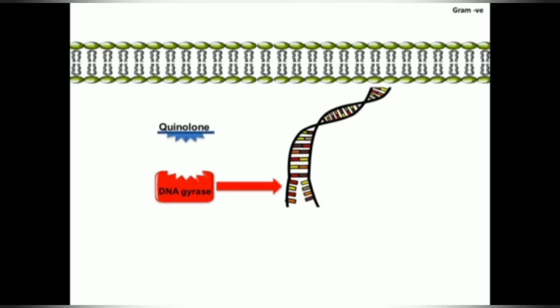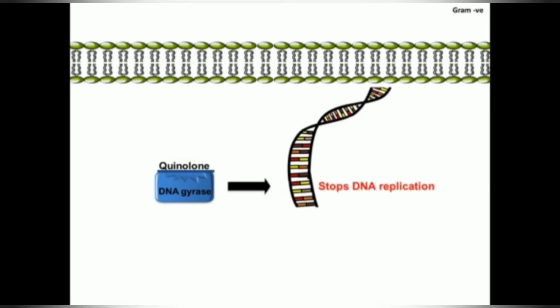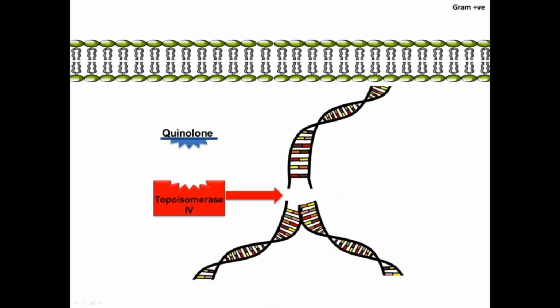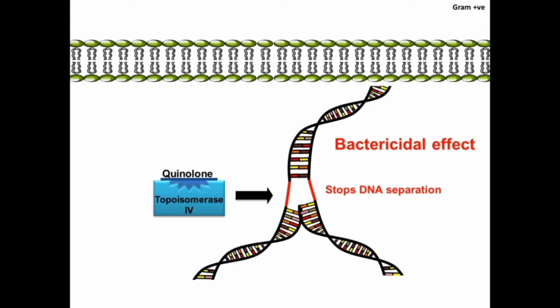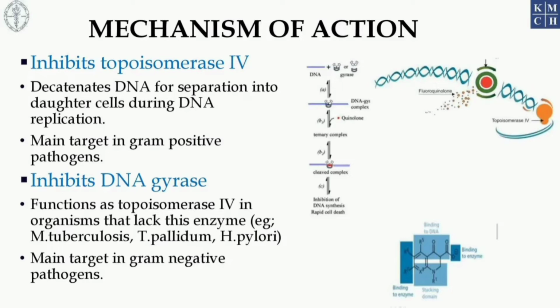In gram-negative bacteria, quinolone binds to the DNA gyrase enzyme and blocks its activity, which impairs the DNA replication process. This consequently leads to a bactericidal effect. In gram-positive bacteria, quinolones bind to the topoisomerase 4 enzyme and blocks its activity, which impairs the DNA separation process, consequently leading to the bactericidal effect. Now, let us have a quick look at how these quinolones inhibit the DNA gyrase or topoisomerase 4 enzyme.